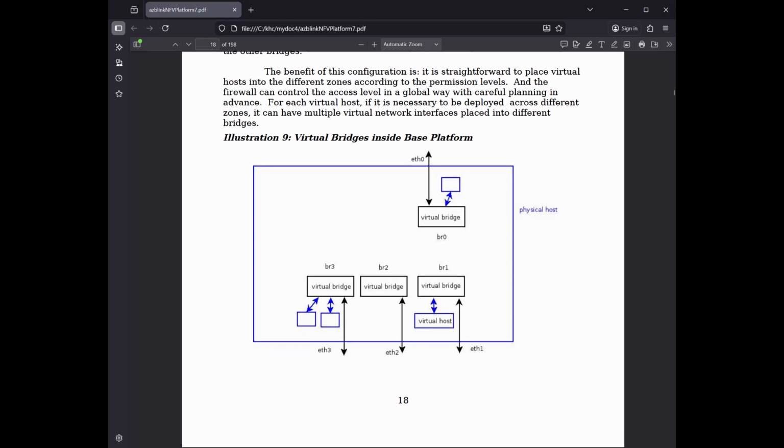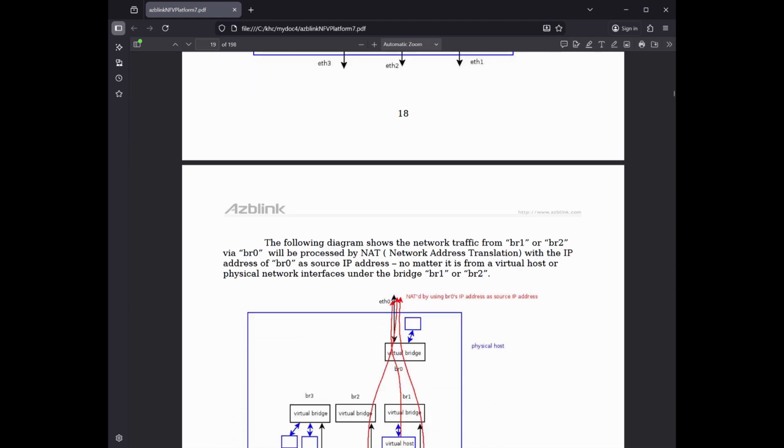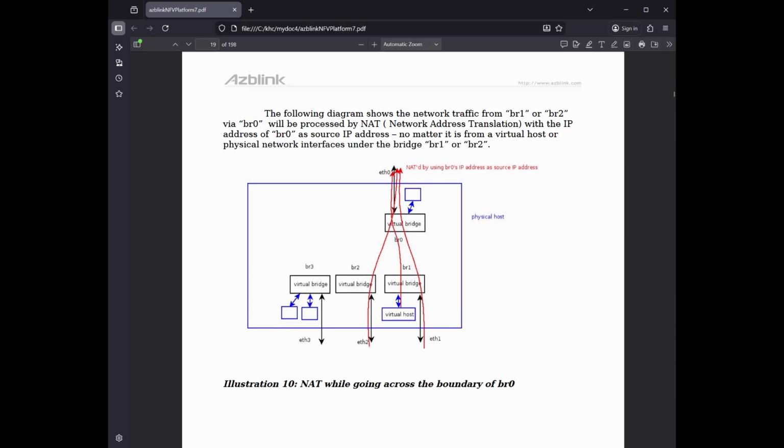For each virtual host, if it is necessary to be deployed across different zones, it can have multiple virtual network interfaces placed into different bridges. Illustration 9. Virtual bridges inside base platform. The following diagram shows the network traffic from BR1 or BR2 via BR0 will be processed by NAT, network address translation, with the IP address of BR0 as source IP address, no matter it is from a virtual host or physical network interfaces under the bridge BR1 or BR2. Illustration 10. NAT while going across the boundary of BR0.